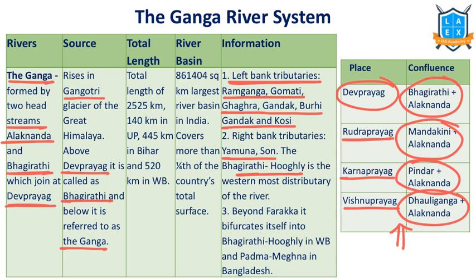Bhagirathi-Hooghly is the distributary of the Ganga river system. Farakka is a place in West Bengal. After Farakka, it bifurcates into the Bhagirathi-Hooghly system in West Bengal and Padma-Meghna in Bangladesh. It flows into Bangladesh and meets the Padma-Meghna river system.